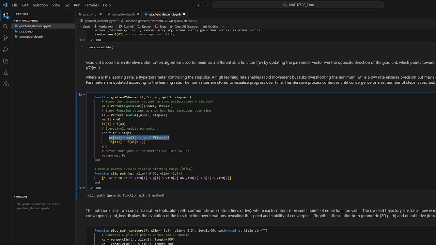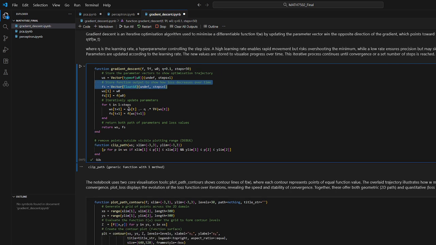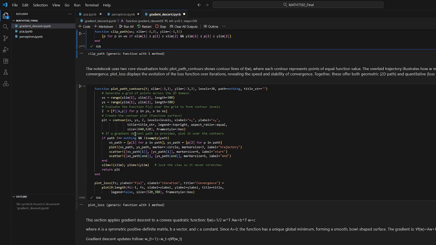So let's look at the code. This stores the weight, stores the function, and iterates through each step, updating its parameters with the formula. Before we get into some demonstrations, we define some helper methods. These are some visualization tools I use. Plot path contours shows contour lines where each contour represents points of equal function value.